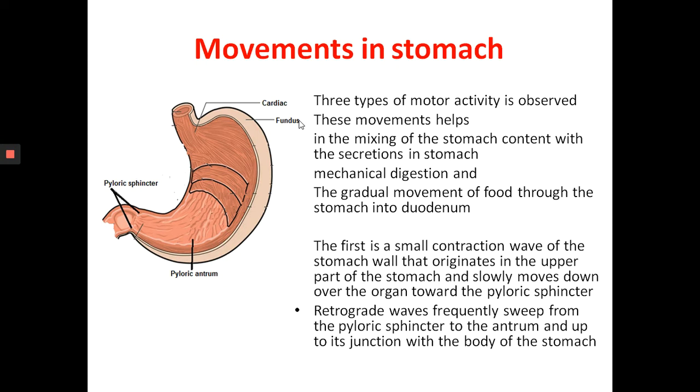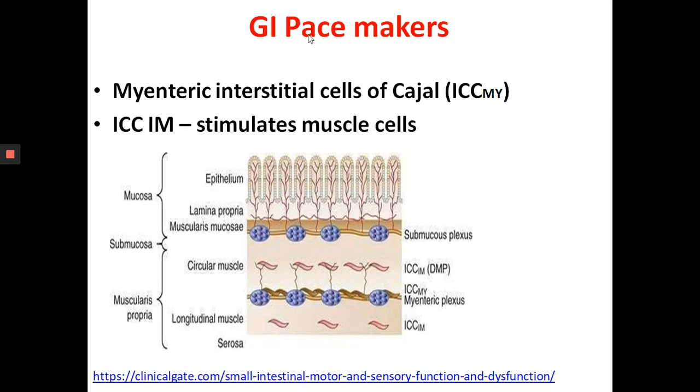The contractions of the gastric smooth muscles are generated by stimuli. They are generated in the myenteric interstitial cells of Cajal. Myenteric interstitial cells of Cajal are where the impulses are generated, so they act as gastrointestinal pacemakers. So the epithelial layer, this is a wall of the stomach,